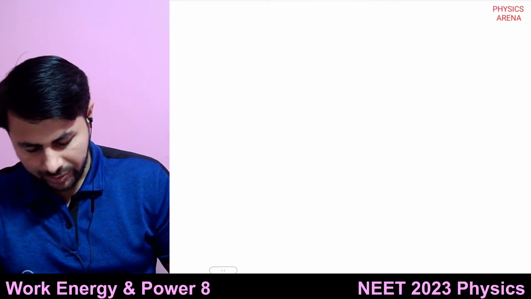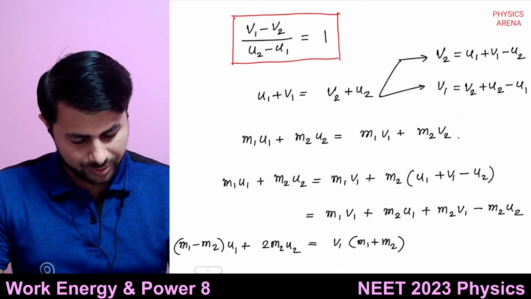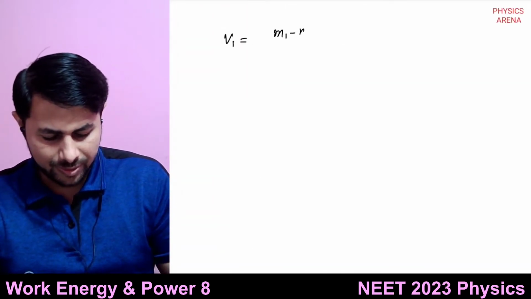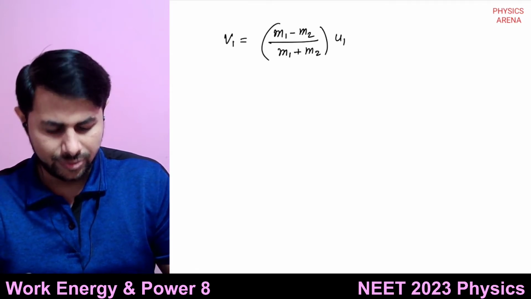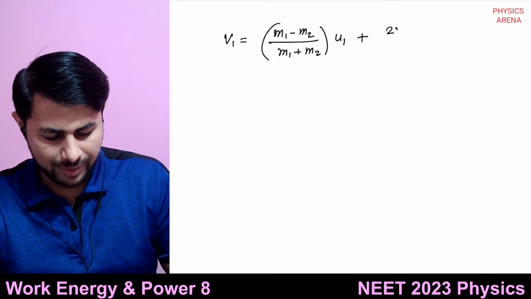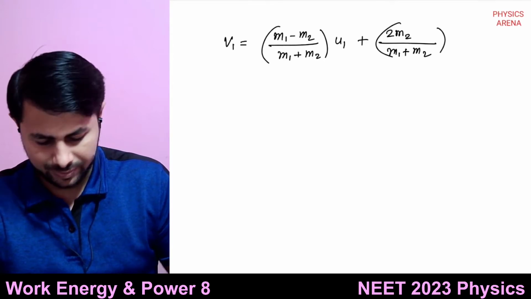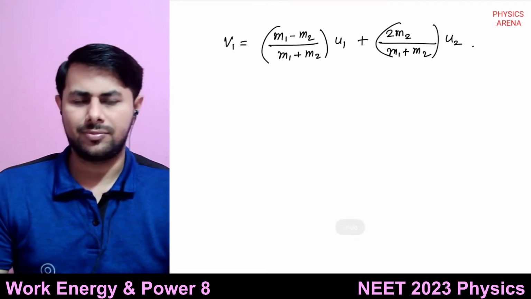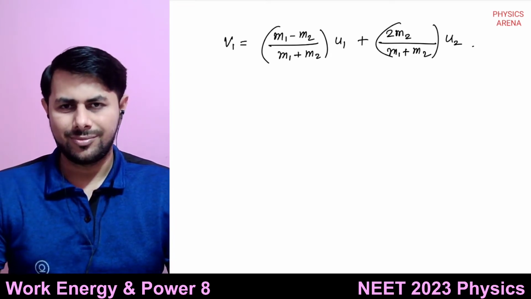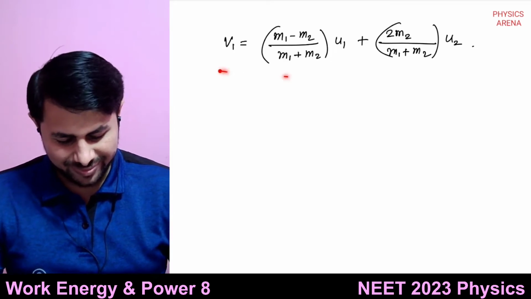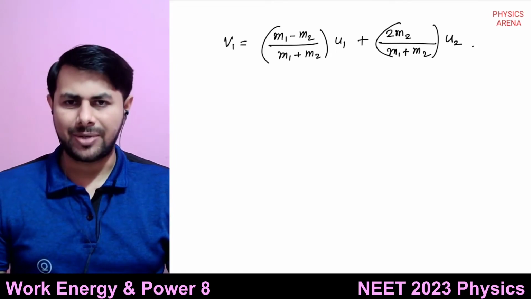So v1 is equal to, if you divide by m1 + m2, what do you get? (m1 - m2)/(m1 + m2) multiplied by u1, plus 2m2/(m1 + m2) multiplied by u2. Okay, so we found v1, right? And this formula you have to memorize. And similarly we can find out v2 also.